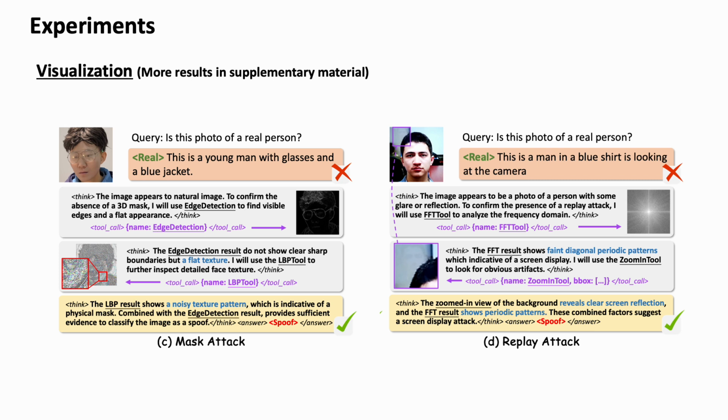Here we show several visualization examples. For a real face, TAR-FAS may use FFT, LBP, and HOG to confirm that there are no periodic artifacts, unnatural texture, or abnormal gradients. For print and replay attacks, the model often uses frequency tools to detect periodic patterns or screen artifacts. For mask attacks, it tends to use structure and texture tools to inspect unnatural boundaries and surface patterns. An important observation is that TAR-FAS can revise its initial prediction after tool-based investigation. This makes the decision more reliable and interpretable.